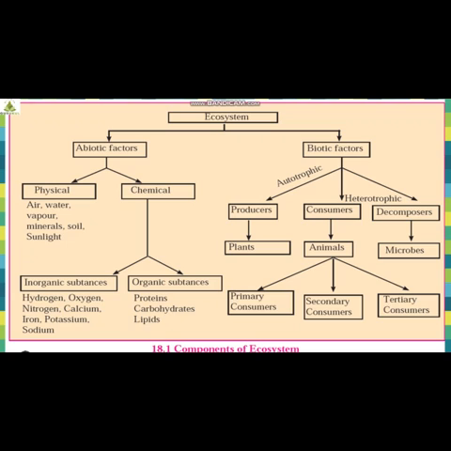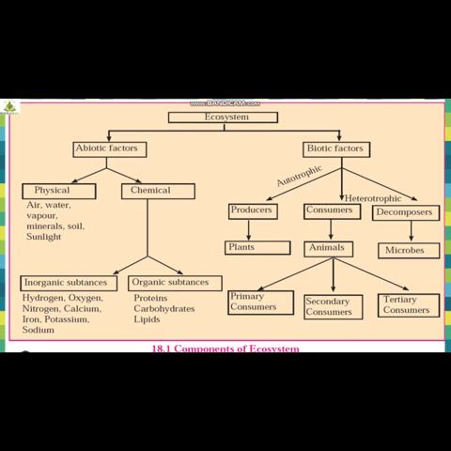They cannot prepare their own food. Examples of consumers are animals. For decomposers, we have microorganisms or microbes. They are very much involved in the process of decomposition, so they come under decomposers.